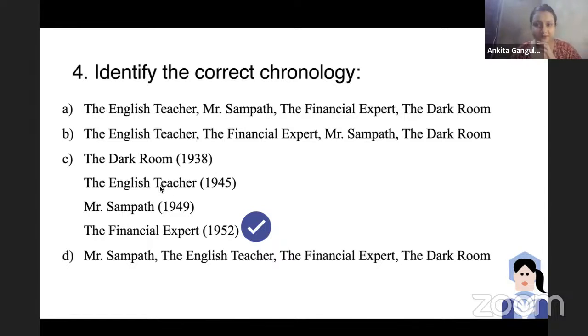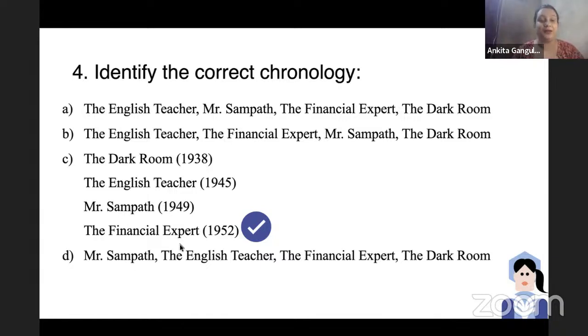Okay, so the next novel we can talk about is The English Teacher. It's a series of novels by R.K. Narayan, which started with Swami and Friends, The Bachelor of Arts, and The English Teacher. Then The Dark Room. It's also a novel by R.K. Narayan, which talks about how a woman is almost harassed by her husband. And whenever she is abused by her husband, she goes into a dark room, and she sits there alone with the door closed. So that also talks about how women have been abused systematically in the patriarchal structure.